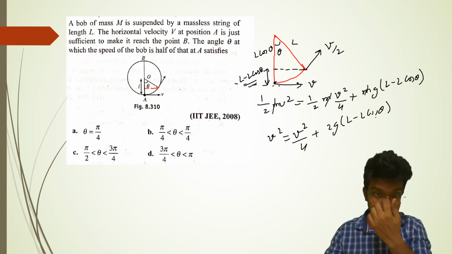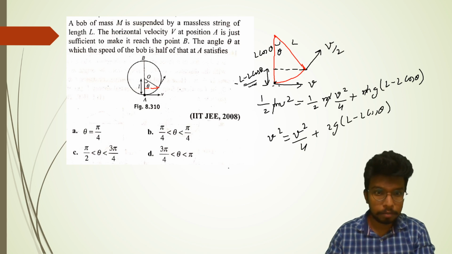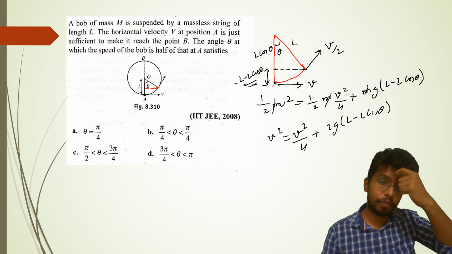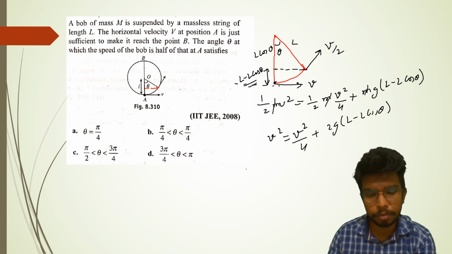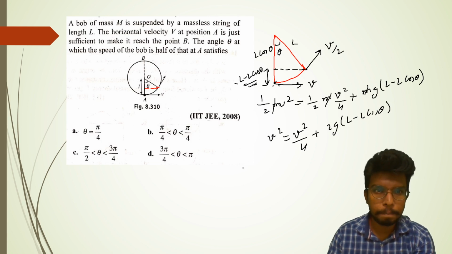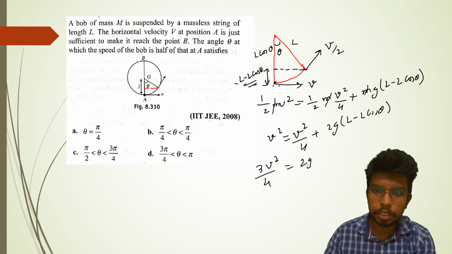This should be the result. And we need to find the value of theta, on what value of theta it satisfies. v square minus v square by 4 will come out to be 3 v square by 4, equal to 2gL into (1 minus cos theta).